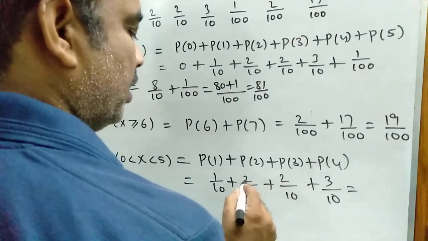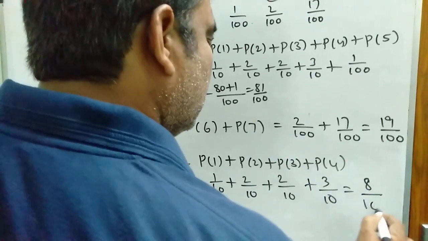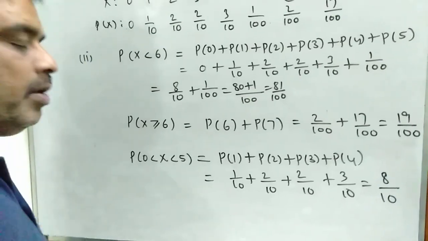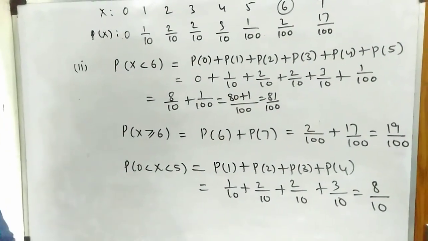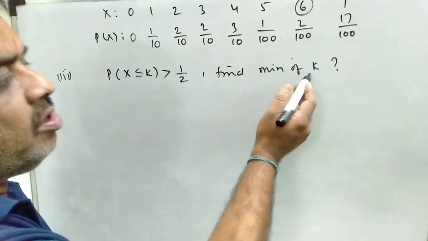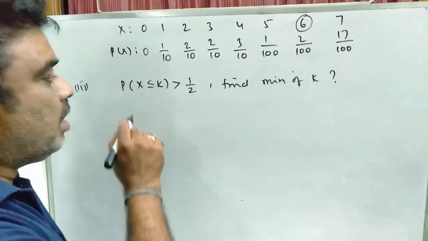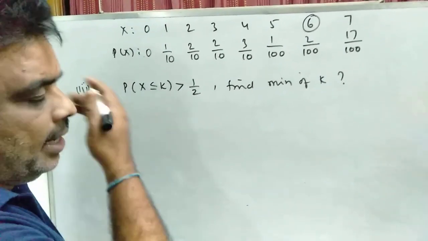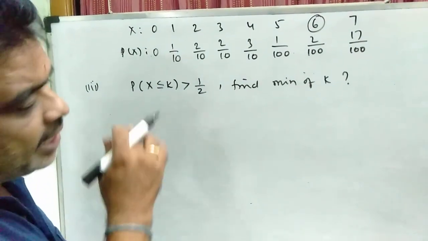3 plus 2, 5 plus 2, 7 plus 1, 8 by 10. That is the probability of x in between 0 and 5. In the third bit, you have to find the minimum value of k such that this relation satisfies: P of x less than or equal to k is greater than 1 by 2. That means you have to check it out one by one.